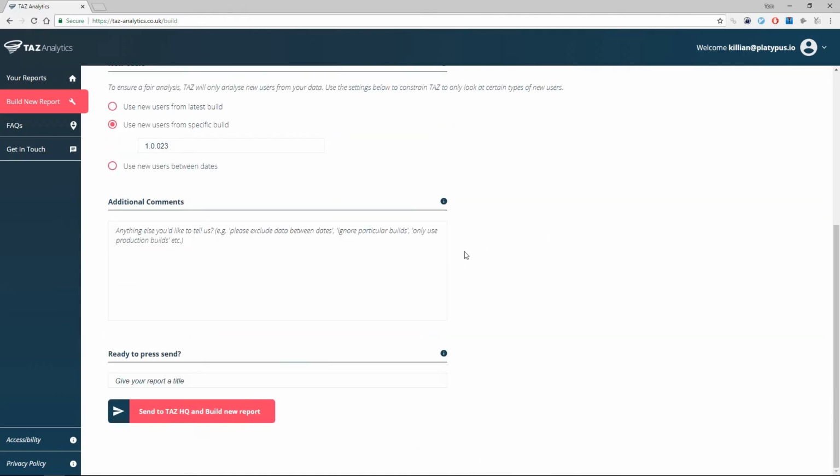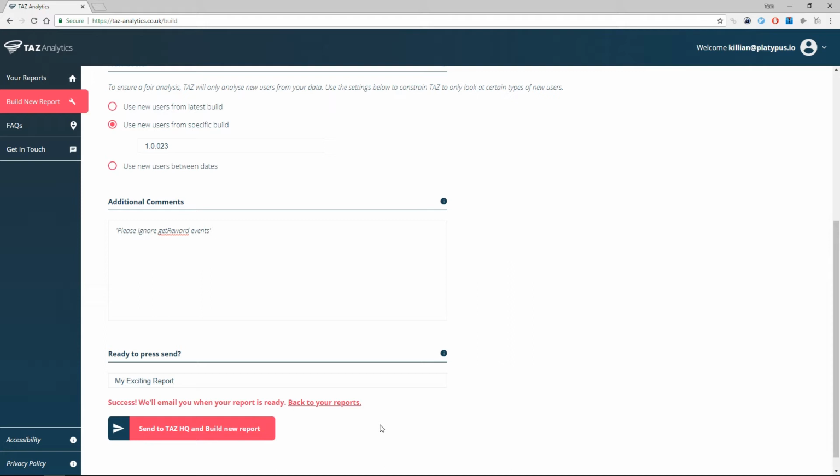Finally, if there's something else you'd like to tell the TAZ team about this particular report, you can tell us here. For example, you may want to ignore a particular event, remove certain columns from consideration in the analysis, or use a whitelist of builds. We can customize your reports to add these constraints in manually. We just need to give our report a title and we're done. TAZ will now start working behind the scenes. Typically, TAZ takes about 4 to 6 hours to produce your report, depending on the complexity of your product. We'll email you when it's ready to view.